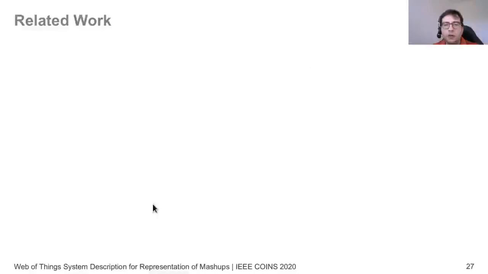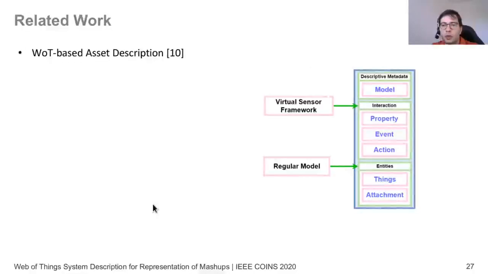The related work for this paper could be summarized. First, we note the Web of Things based asset description, which is very similar to thing descriptions, but tries to extend it by linking to different things.